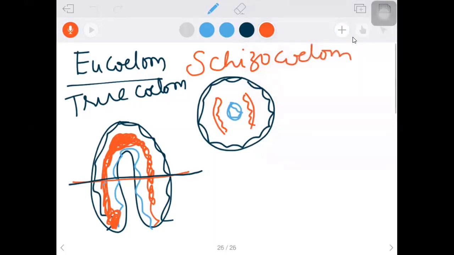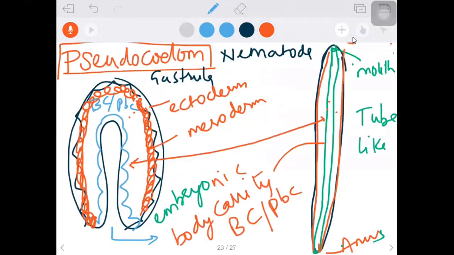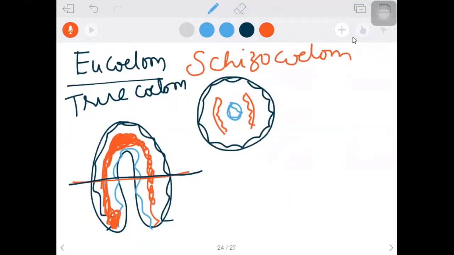Let me show you. So what happened? Mesodermal cells divide rapidly, and I'll show their division here.